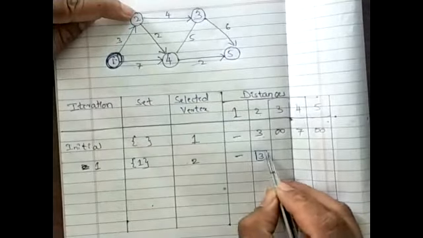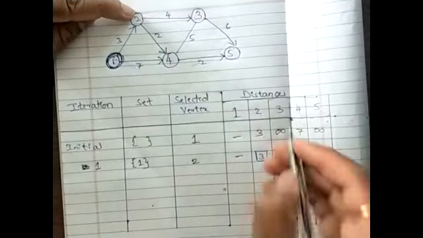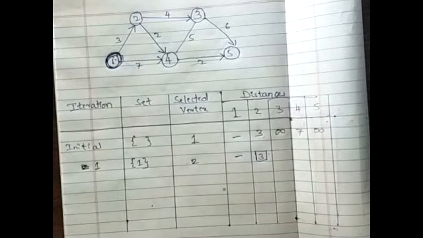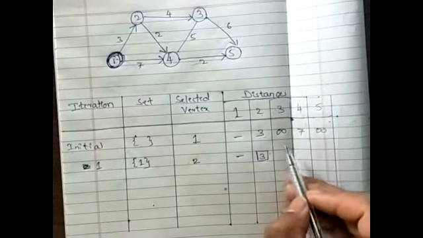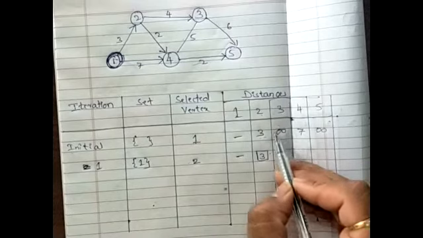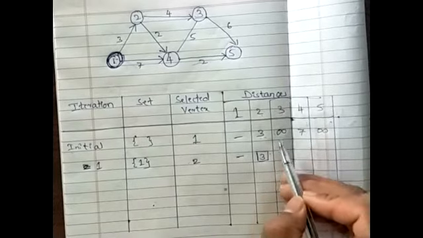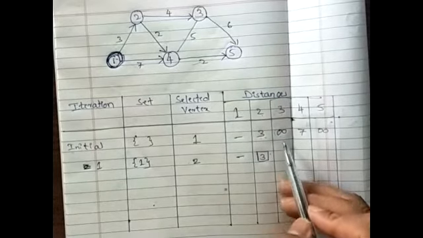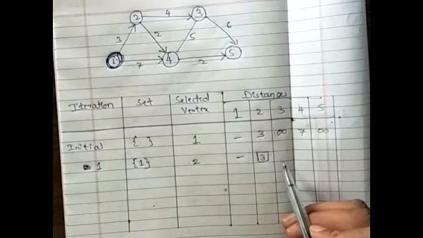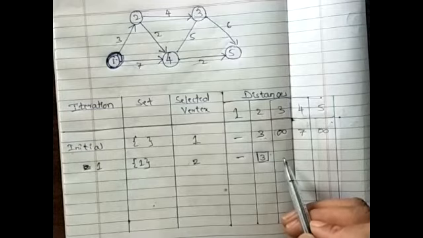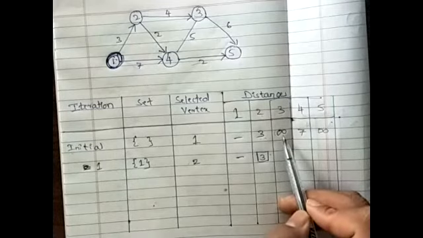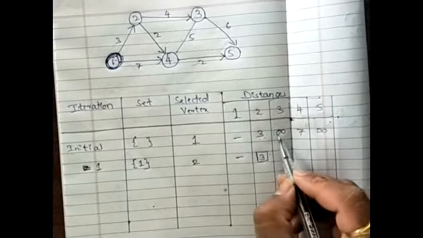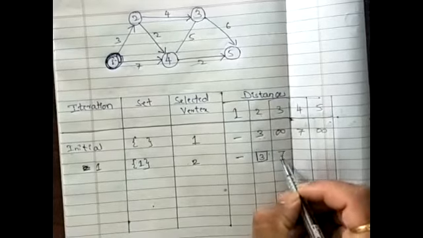How 7? Because from 1 to 3 that is the shortest path. Where do I get that value? 3 plus this one, that is 4, that is 7. Now, is that 7 less than the previous value? What is the previous value we have? Infinite. Now, the distance we are trying to figure out is 7. Is 7 less than infinite? Yes, definitely. That means I will re-update this value to 7.